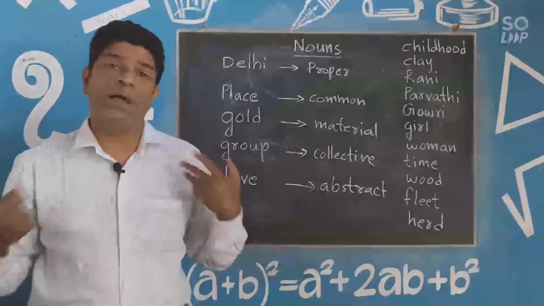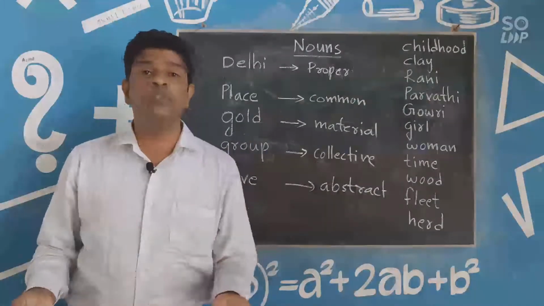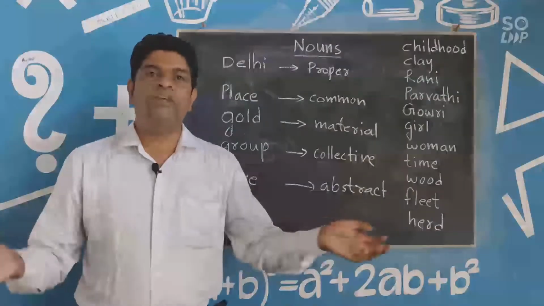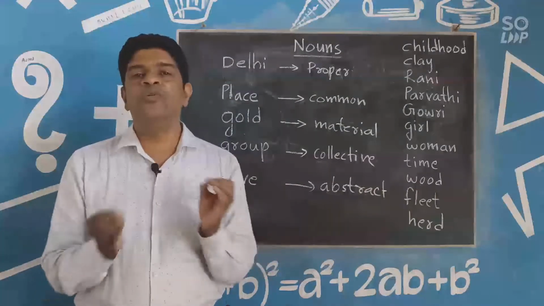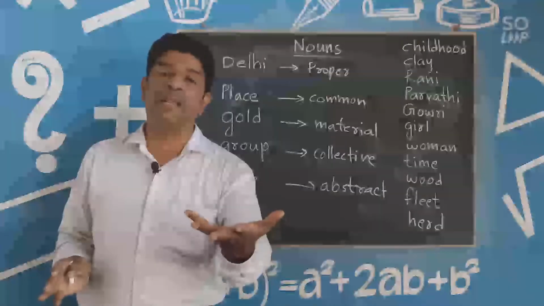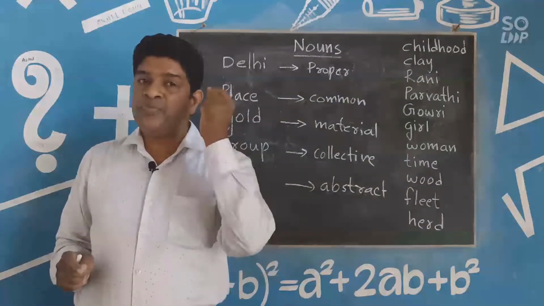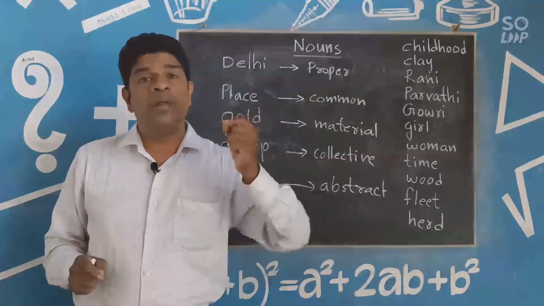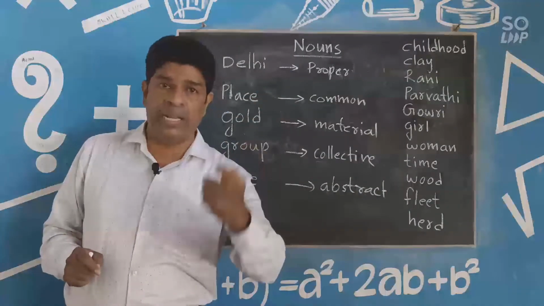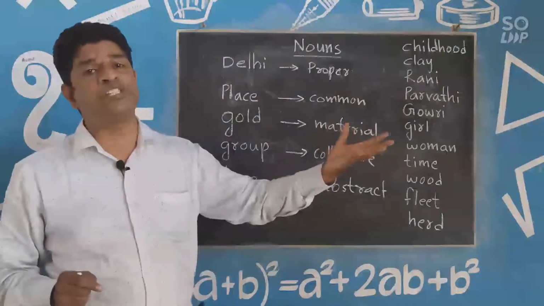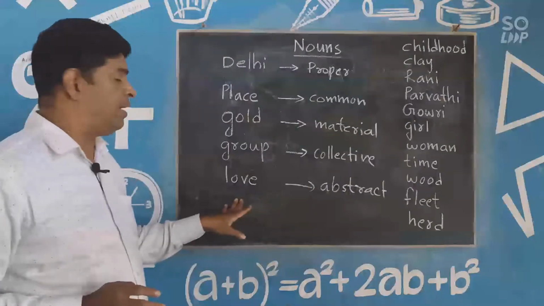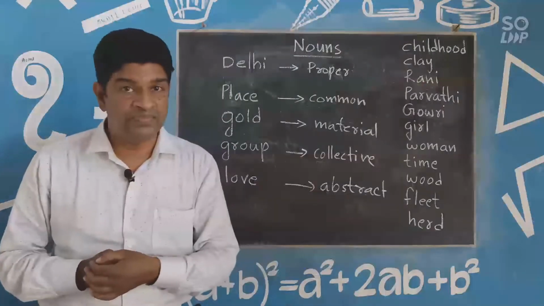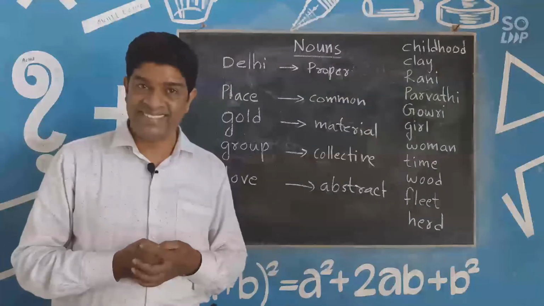Take the case of love. I have love. Okay, somebody comes and asks me, give me a basket full of love. How can I give it? Because you see, love doesn't have a form. It's a feeling. So if something as a noun doesn't have a form, or it is an emotion or a feeling or an imagination or thought, of course we can call it abstract. Love is abstract. Time is abstract.